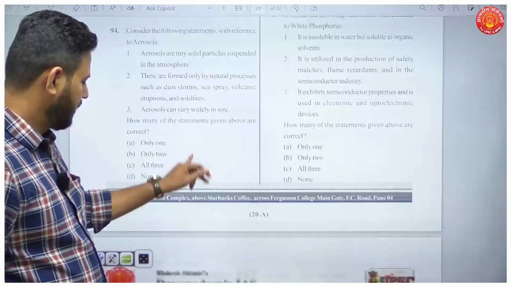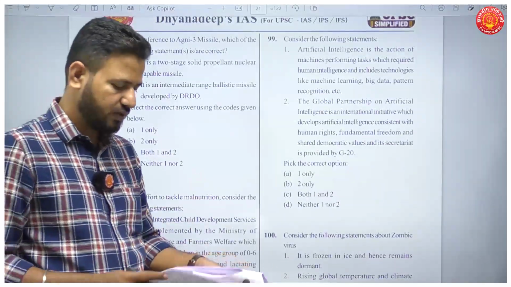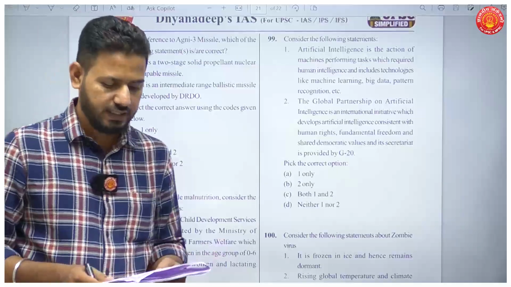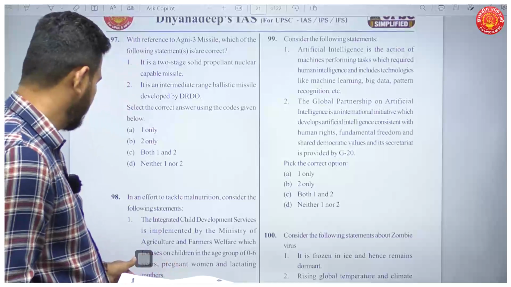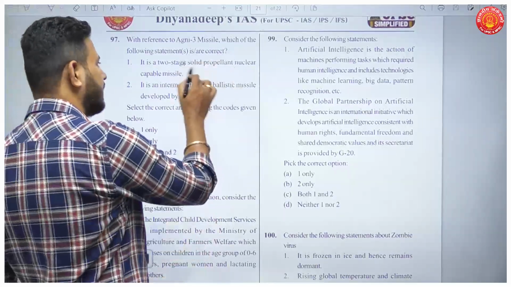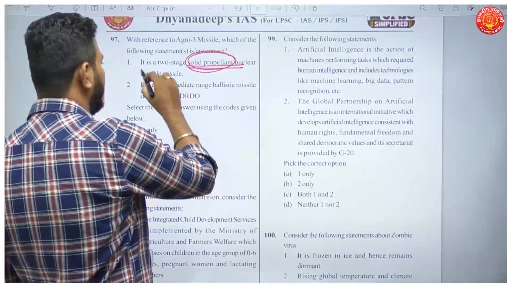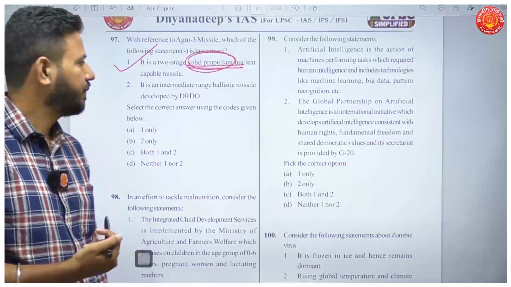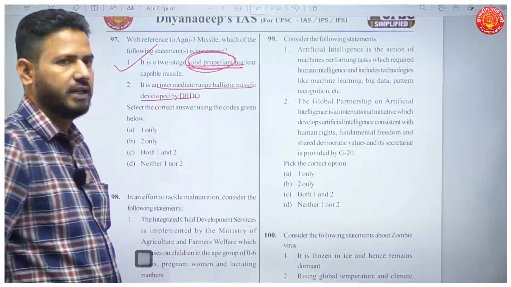Then question number 97. With reference to Agni 3 missile, which of the following statements is correct? First, it is a two-staged solid propellant nuclear capable missile. Now remember the propellants that are used in the missiles, because this is always a question. It is a solid propellant nuclear capable missile. All the Agni missiles are nuclear capable missiles. It is an intermediate range ballistic missile developed by DRDO.